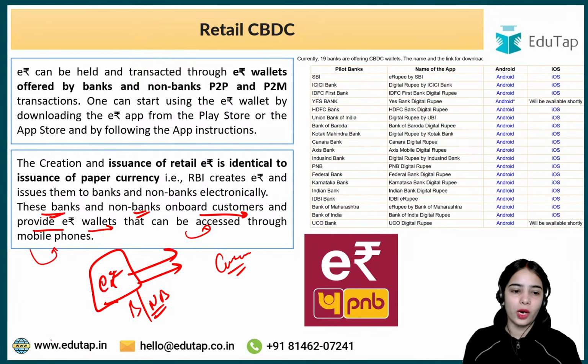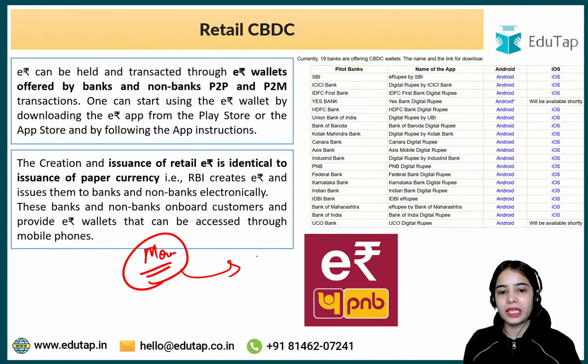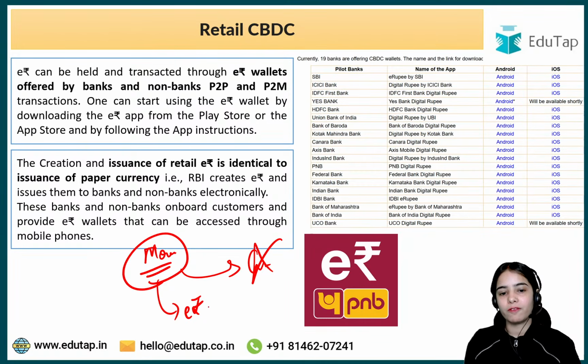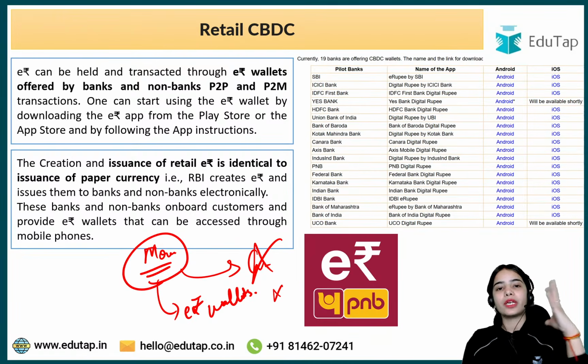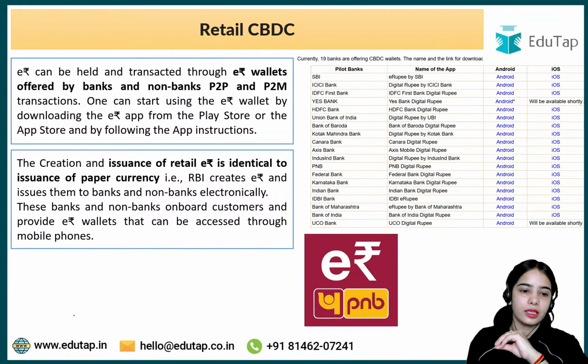So the e-Rupee that the banks or non-banks have got can be transferred to the customers as per your requirement. Similarly, like you have your money in the bank and you are taking out the money in the cash form, rather than taking out the money in the cash form, you can take out the money through your e-Rupee wallets. So you will not have to go to the ATMs and such. You can directly from your account take out the money to your e-Rupee wallets. So that is the idea.